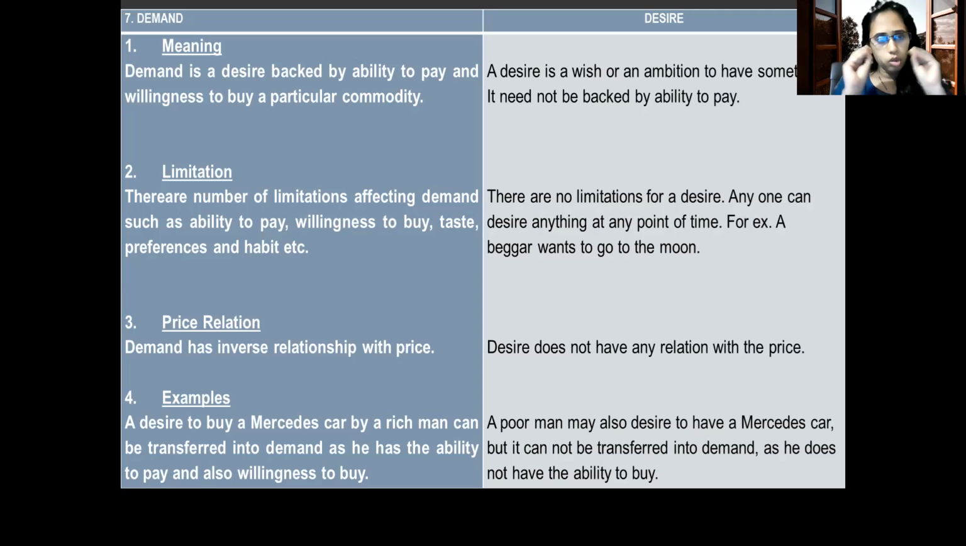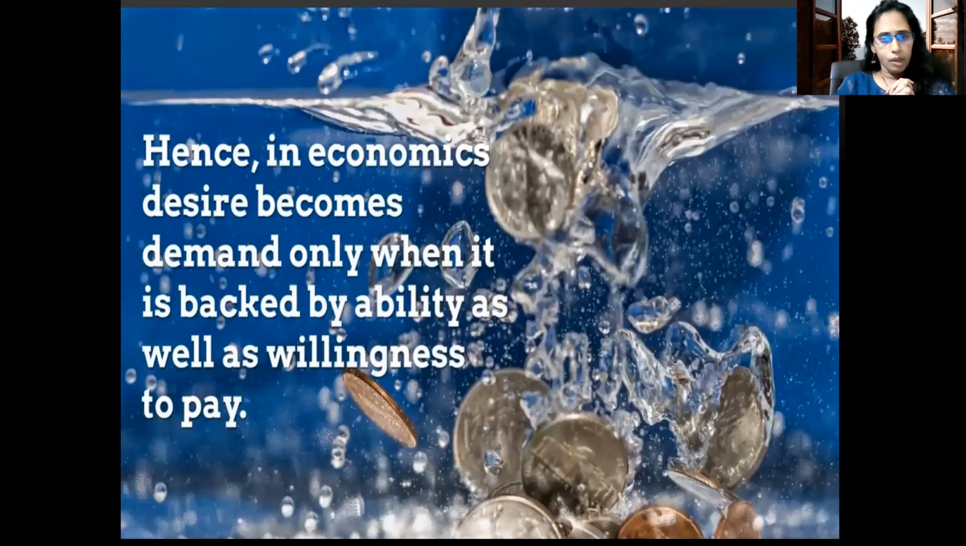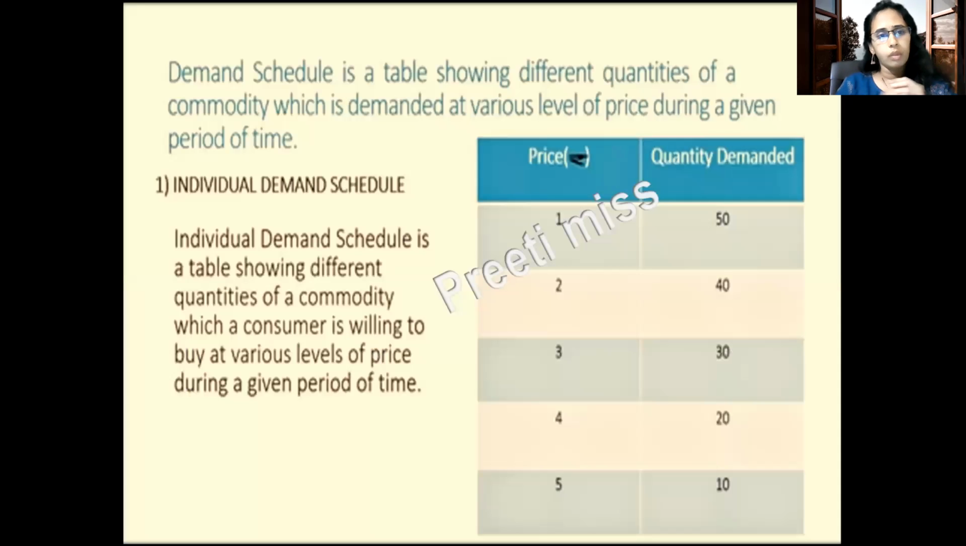In short, I will tell you, demand needs to fulfill three conditions, that is desire, ability to pay, and willingness to pay. Desire has no limitations. It's just a mere wish. You can wish anything at any time. There is no limitation of time, money, nothing. Hence, in economics, desire becomes demand only when it is backed by ability as well as willingness to pay.